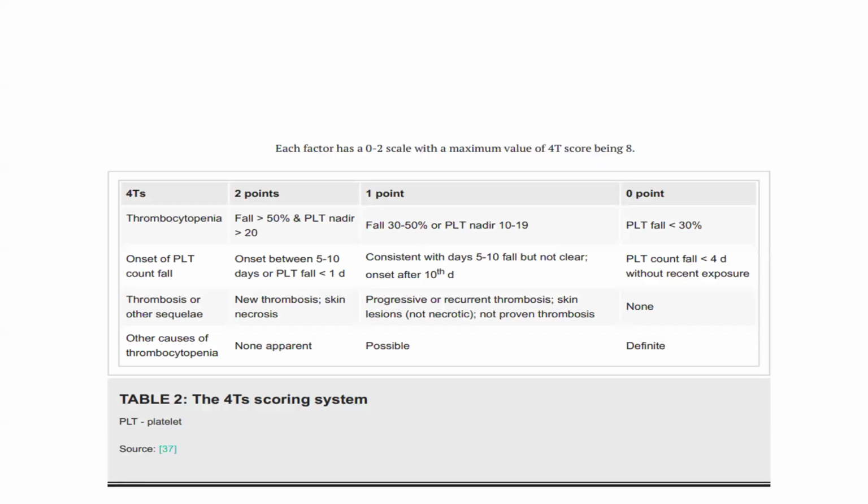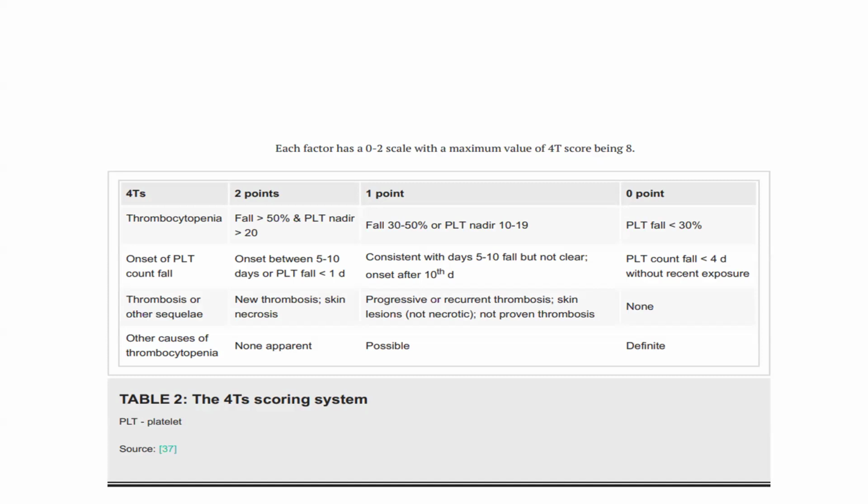For thrombocytopenia, 2 points are allotted if there is more than 50% drop in the platelet count, 1 point if this fall is between 30% to 50%, and 0 points if the fall in the platelet count is less than 30%.